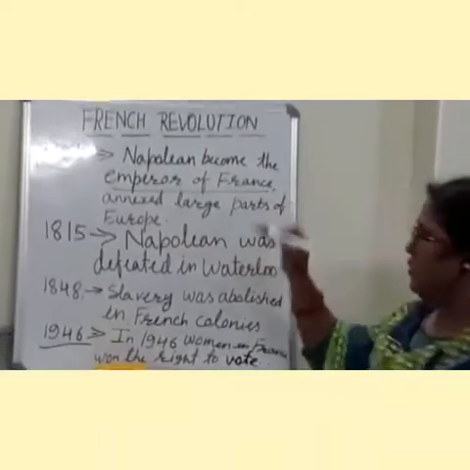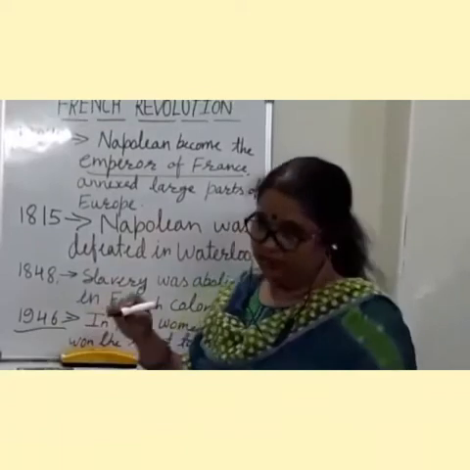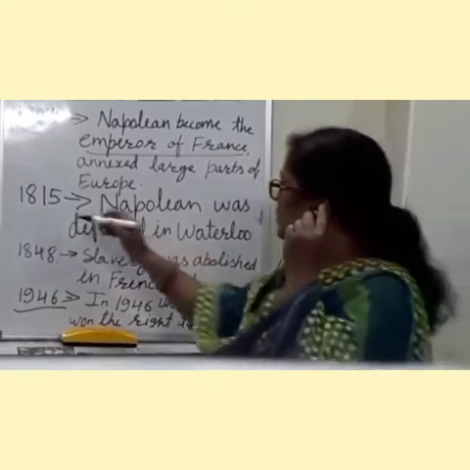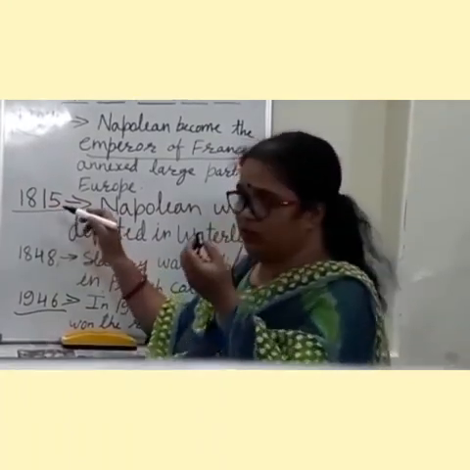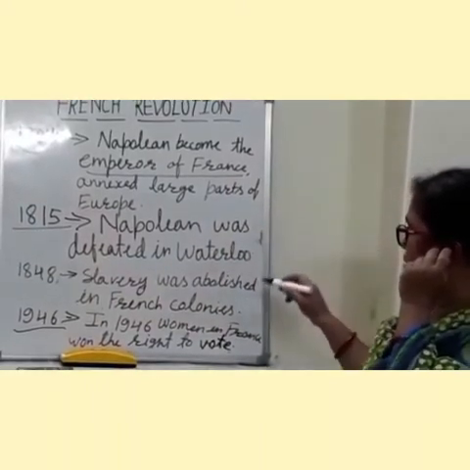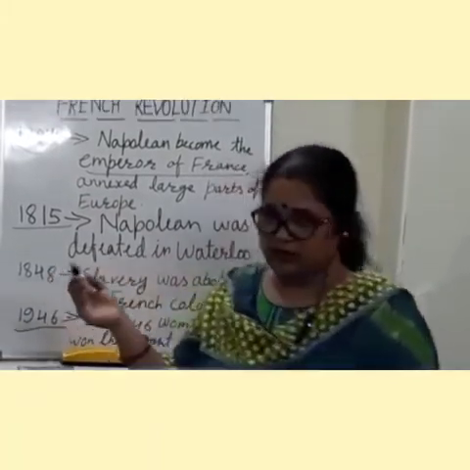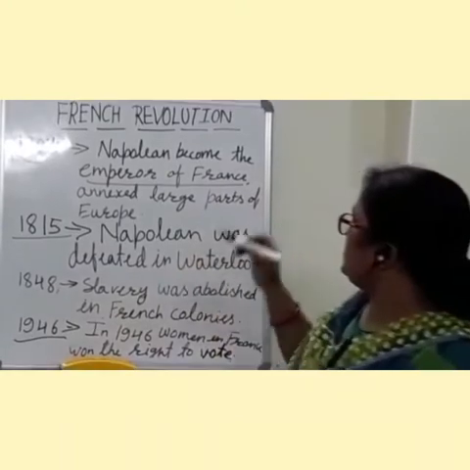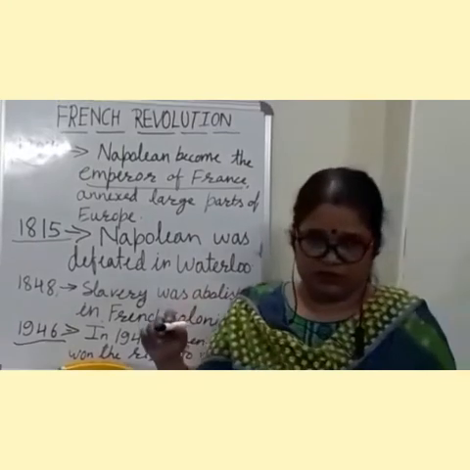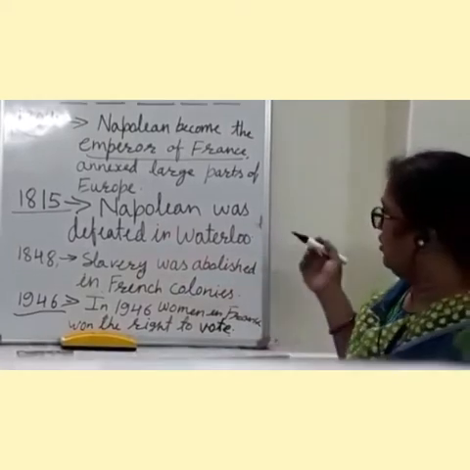He became the Emperor of France and he tried to annex a large part of Europe. In 1815, Napoleon was defeated in the Battle of Waterloo because of his excessive policies, as he was trying to capture the outward areas or neighboring countries of France. Though Napoleon's period is also known for some administrative reforms, like equal weights and measures all over France.